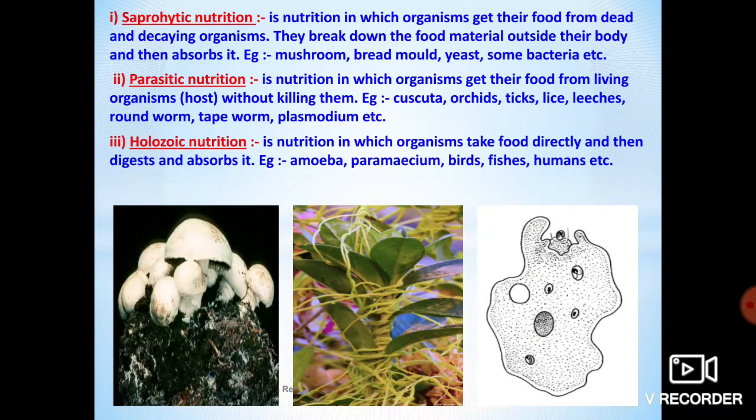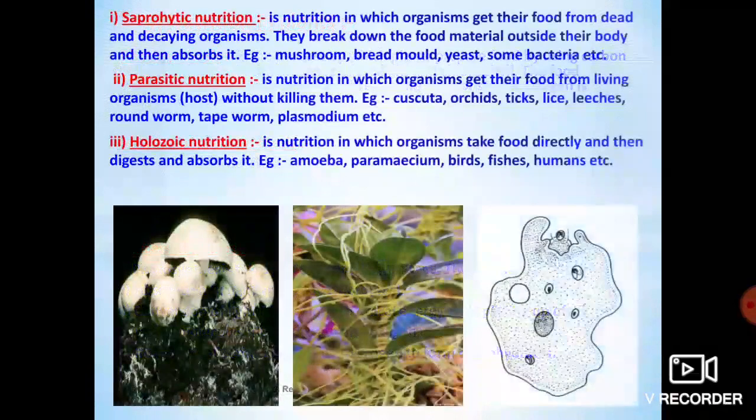The next one is holozoic nutrition. It is the nutrition in which organisms take in food directly, then digest and absorb it. Amoeba, paramecium, birds, fishes and humans are examples of holozoic nutrition. The best example is amoeba. Are you observing it in the picture?